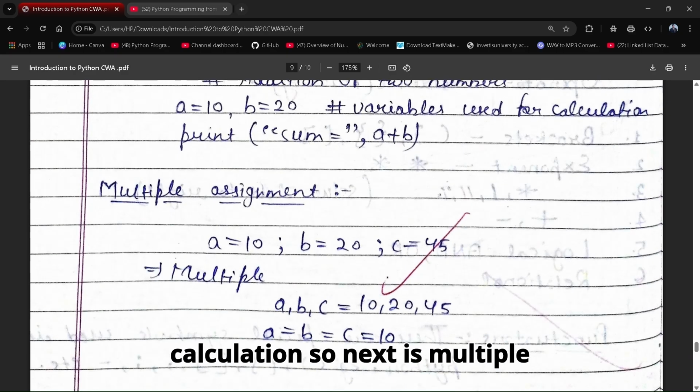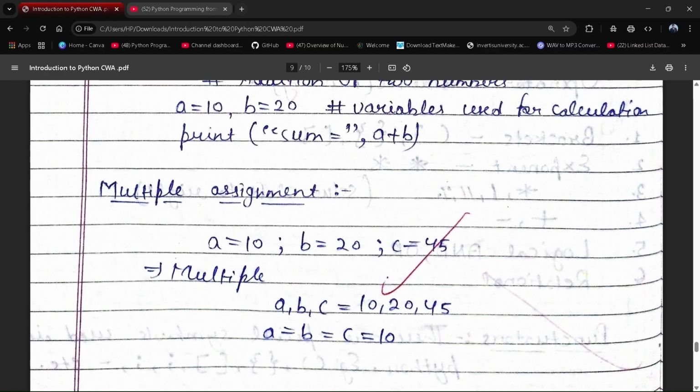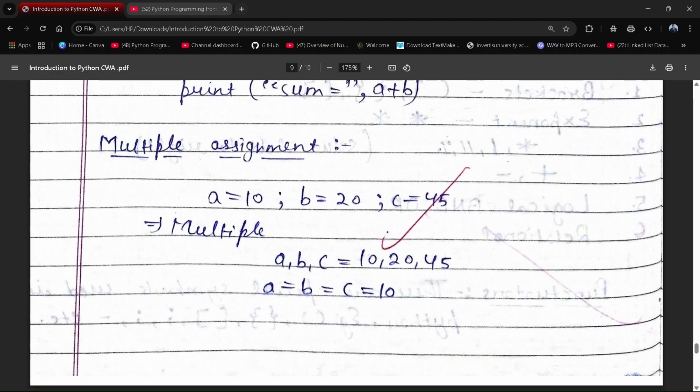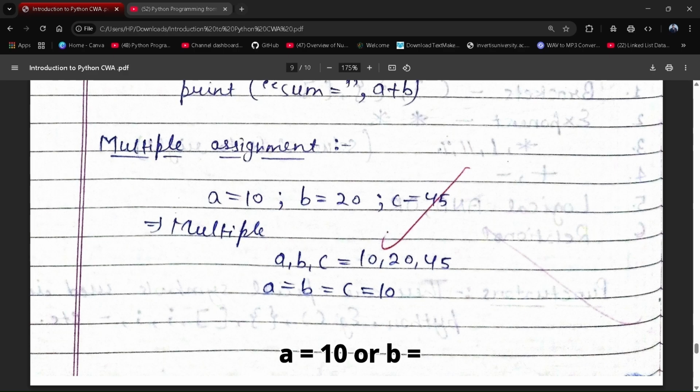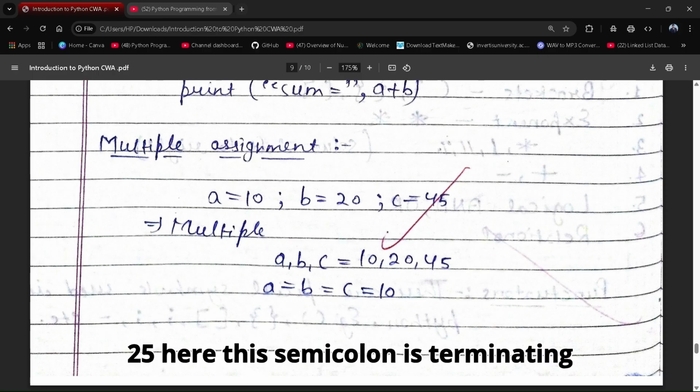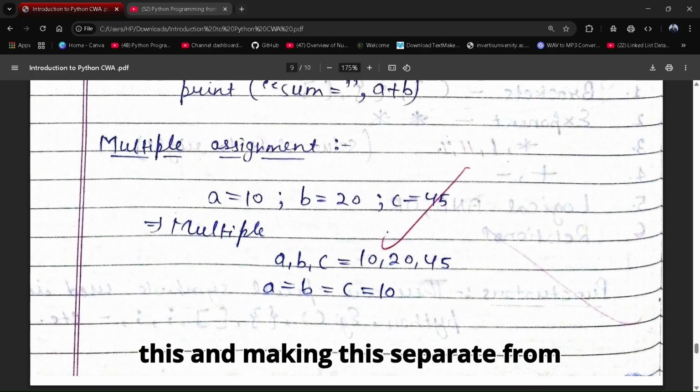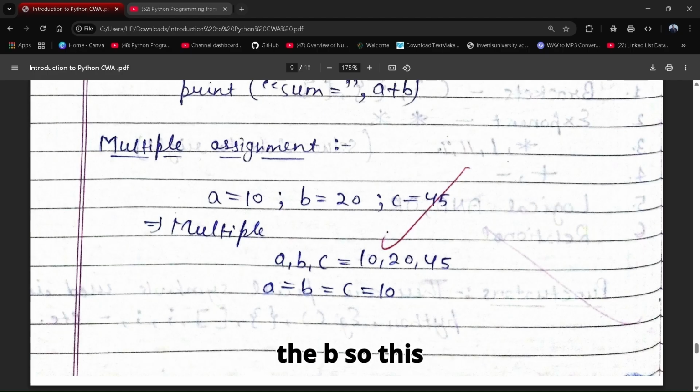So this comment tells us that here are some variables which are used for calculation. Next is multiple assignment. We can assign values like this: a equals 10; b equals 20; c equals 25. Here the semicolon terminates this and separates it from b.